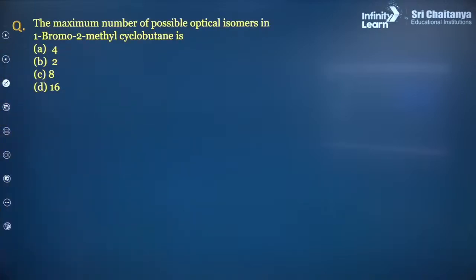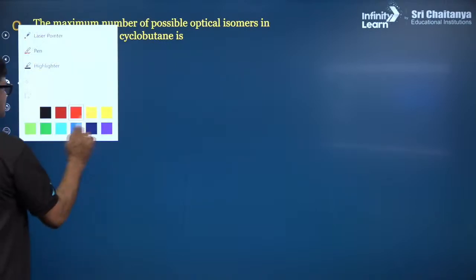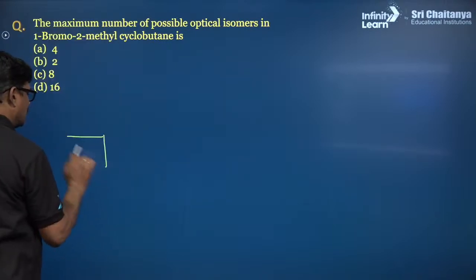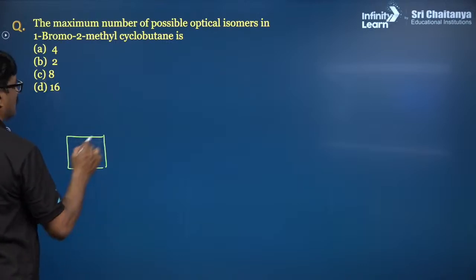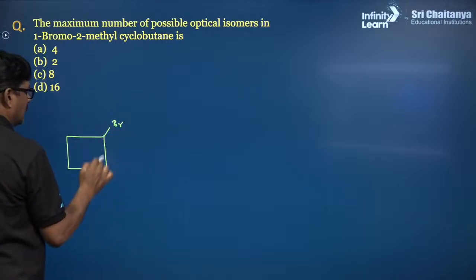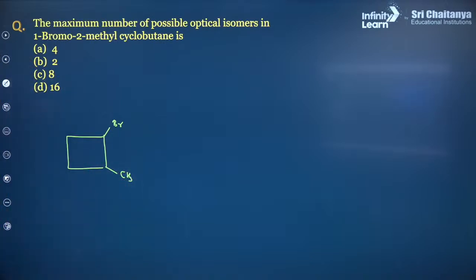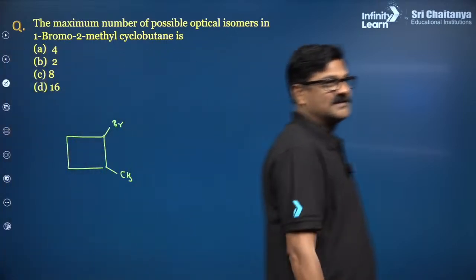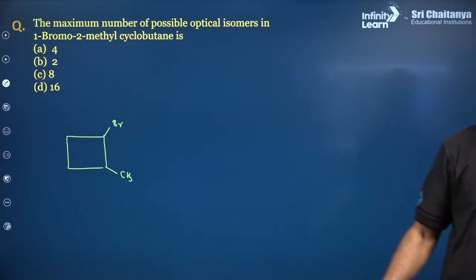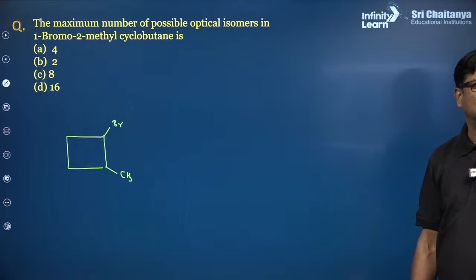Next question, the maximum number of possible optical isomers in 1-bromo-2-methyl cyclobutane. So, this is your cyclobutane, 1-bromo and 2-methyl cyclobutane. इसका आंसर क्या होगा? जल्दी, नीट एग्जामिनेशन में ऐसे क्वेश्चन आने के ज्यादा संभावना है बेटा, जल्दी से जल्दी दे.